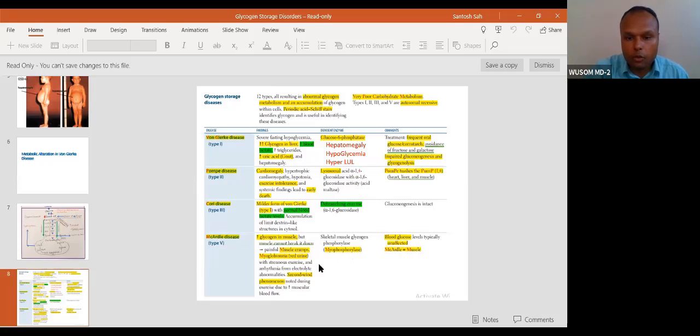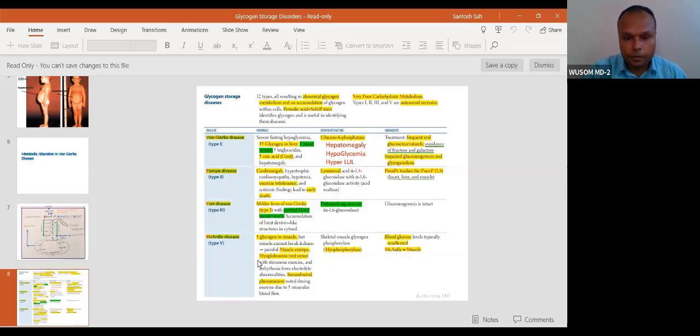Here myophosphorylase is absent. These four are very important disorders that you can find in First Aid. McArdle's disease is because of deficiency of myophosphorylase. That is why the problem is associated only with muscle. There will not be any problem with the patient until the patient does exercise.